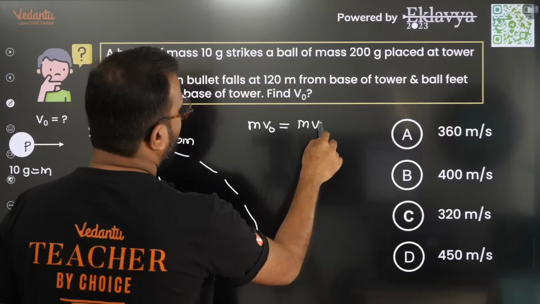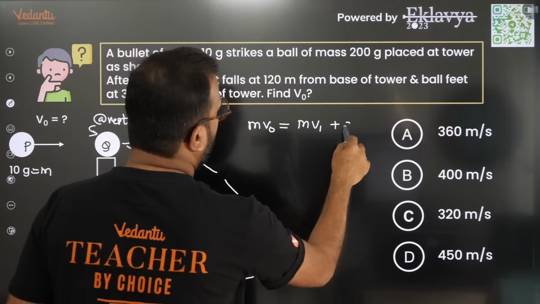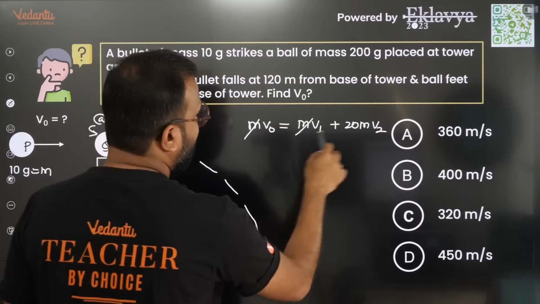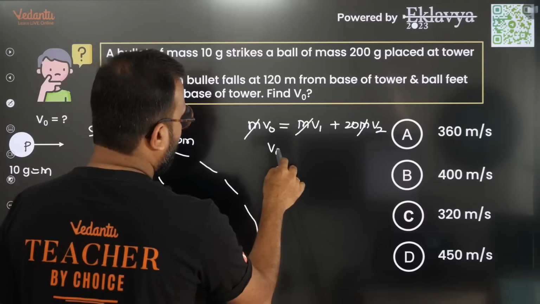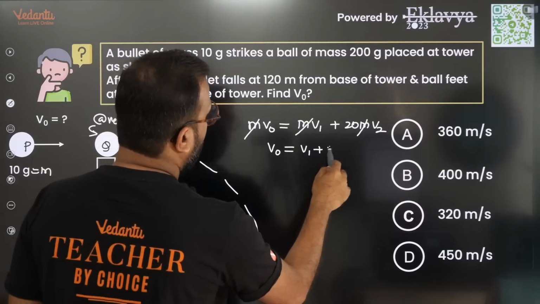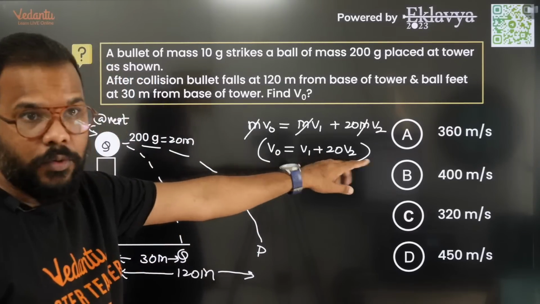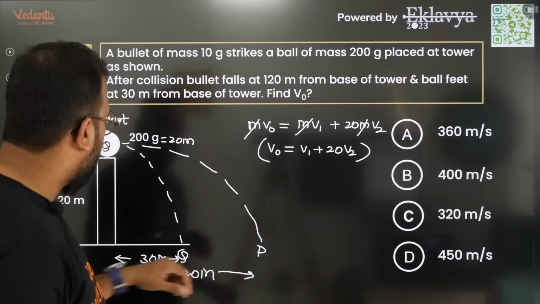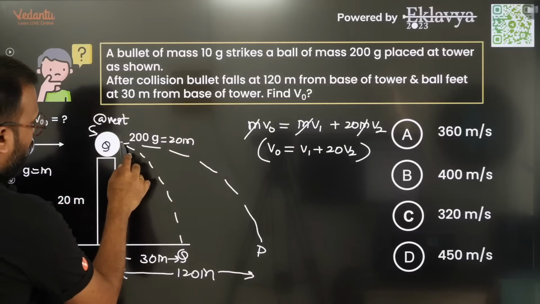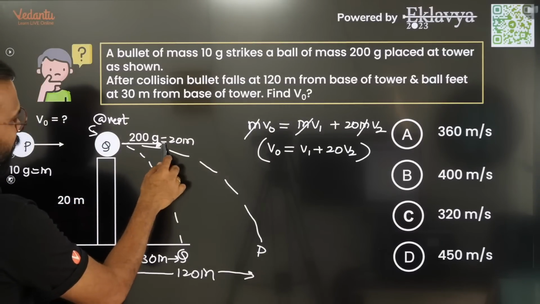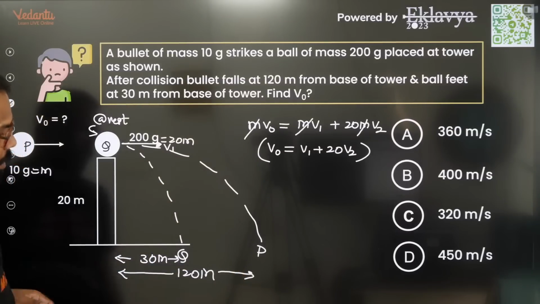After that, M mass moves with V1 and 20 M mass moves with V2. M gets cancelled here, which makes an easier equation. So clearly if I get V1 and V2, the question is done. For getting V1, the bullet has the velocity V1 with which it is going to strike P.